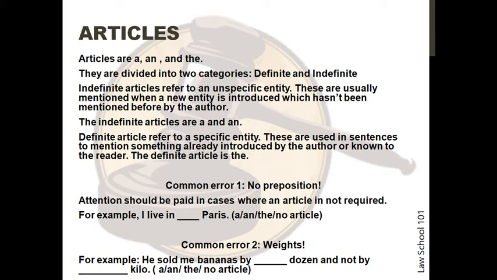The second error is when dealing with weights. For example, he sold me bananas by dash dozen and not by dash kilo. In this example, the answer to both the blanks is the. He sold me bananas by the dozen and not by the kilo.